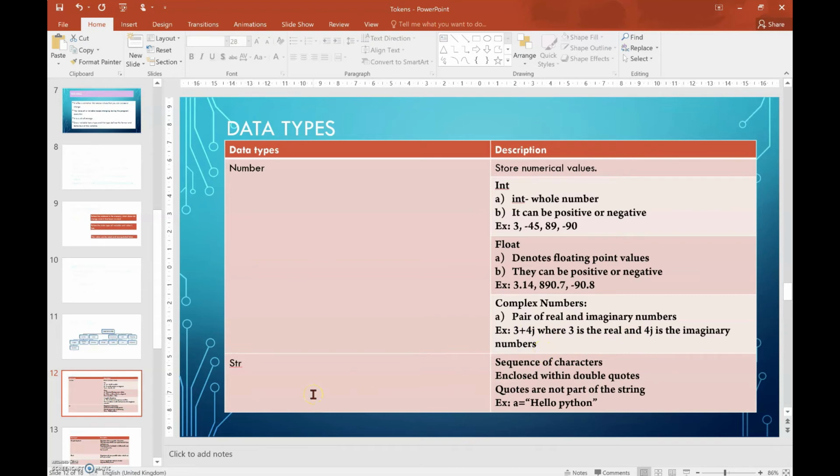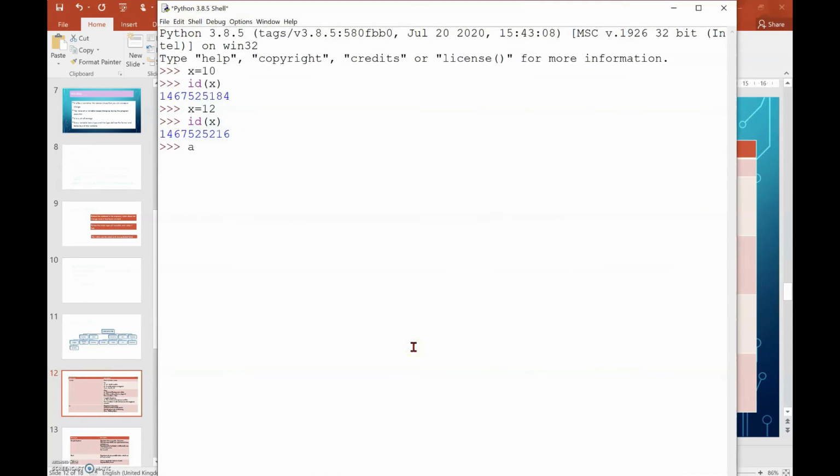The next one is the string. It is a sequence of characters enclosed within quotes. The quotes are not part of the string. For example, A is equal to "hello Python". So I am taking this Python shell window now, and I am typing here A is equal to "hello Python".